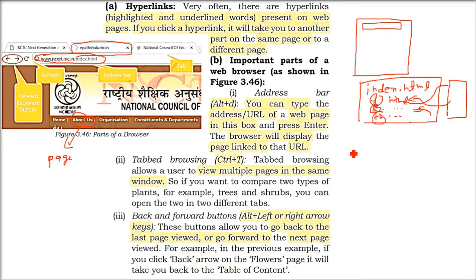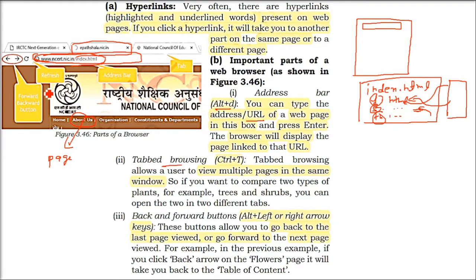The first thing that comes whenever you open a browser is the address bar, where you put the name of the website, like www.yahoo.com or www.google.com. The shortcut is Alt D. You can type this uniform resource locator, or address, which is the website name.